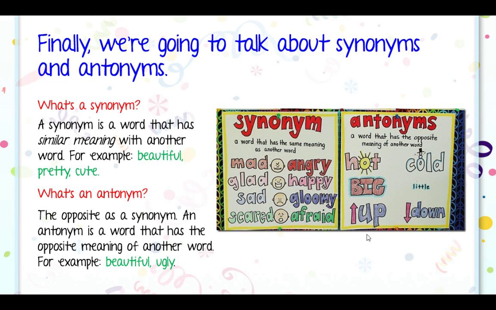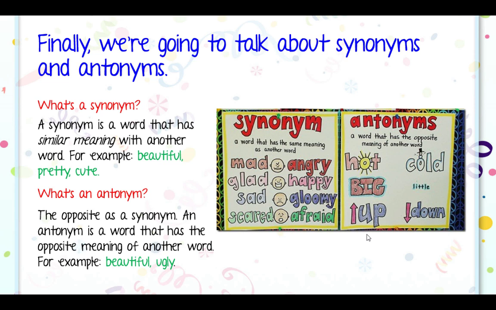So, here is a picture that's very graphic about it. A synonym, a word that has the same meaning as another word. Mad and angry are synonyms. Glad and happy are synonyms. Sad and gloomy are synonyms. And scared and afraid are synonyms. Antonyms, a word that has the opposite meaning of another word. Hot, cold. Big, little. Up, down. You see? So those are synonyms and antonyms.